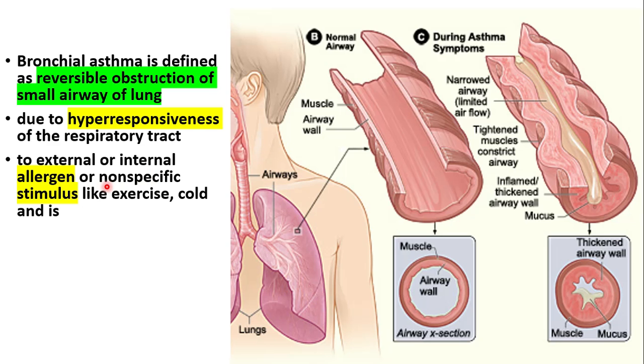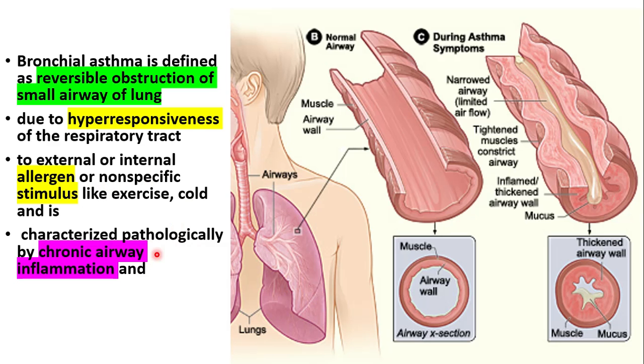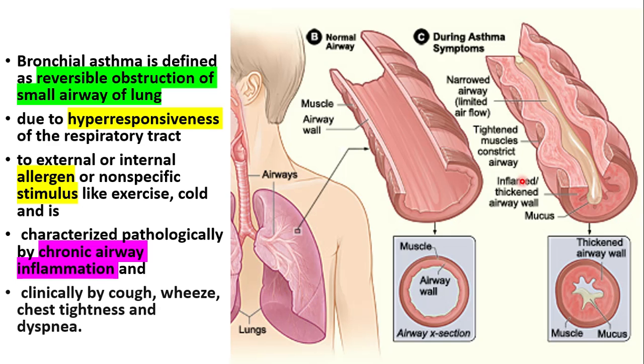So in its two components, in the pathological component, it is characterized by chronic airway inflammation. The pathological changes here include hyperplasia and hypertrophy of the bronchial smooth muscle wall, hyperplasia of the mucous glands, vessels, mucosal edema, and thickening of the basement membrane, as well as inflammatory infiltration. The clinical component due to this is characterized by cough, wheeze, chest tightness, and dyspnea because of the narrowing of the airway and the fluid accumulation.